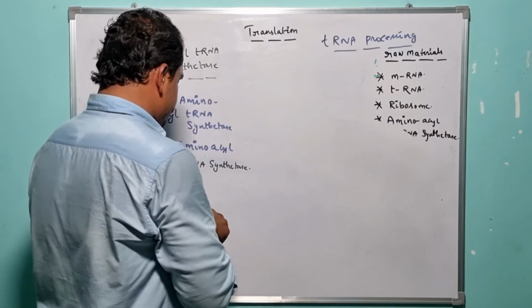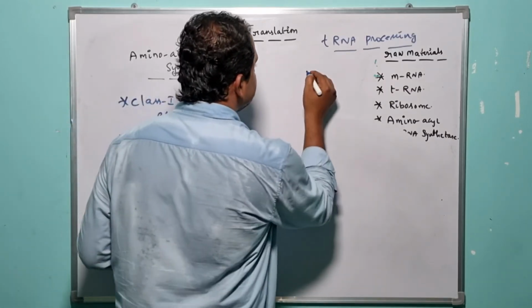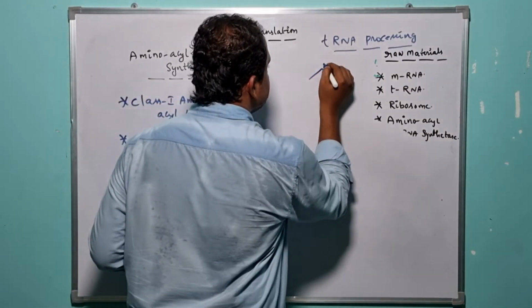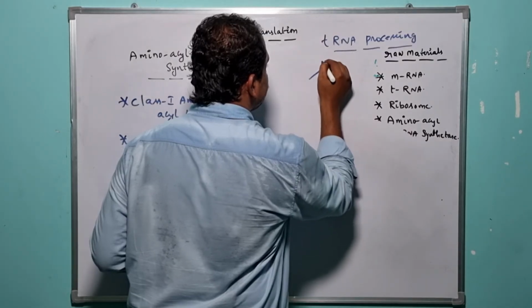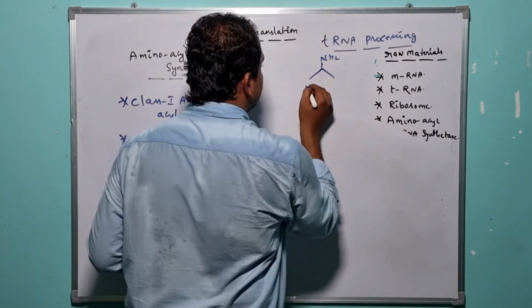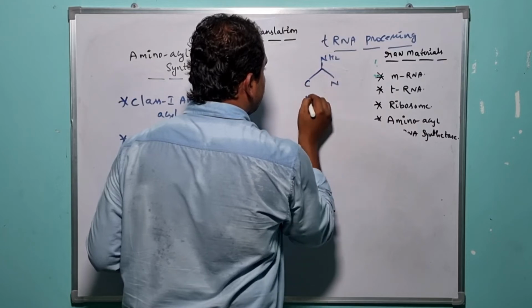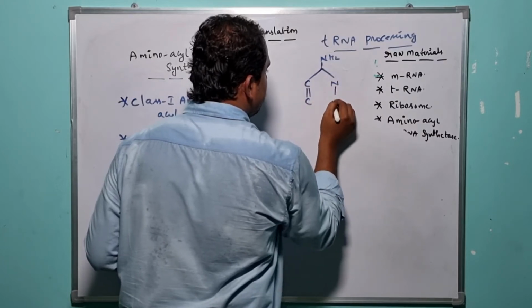So let us assume it has the purine ring, right?